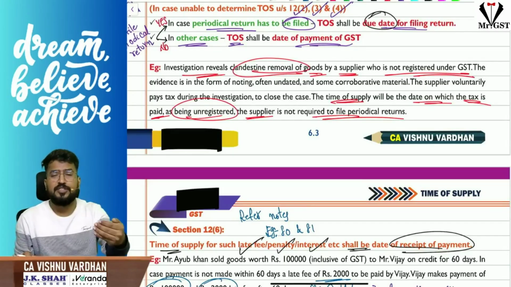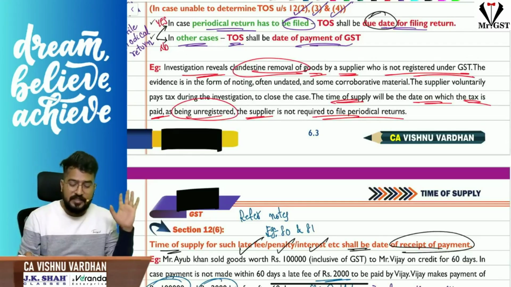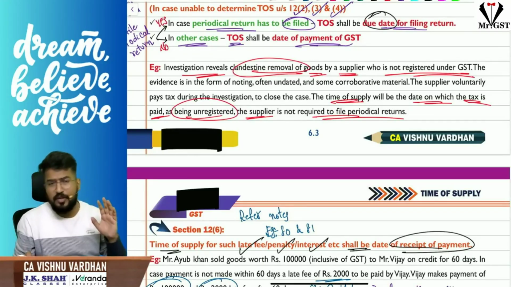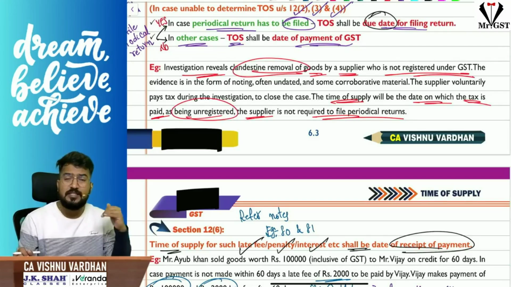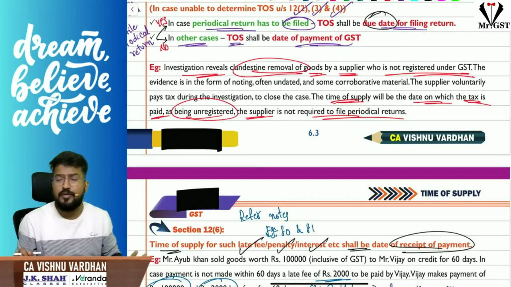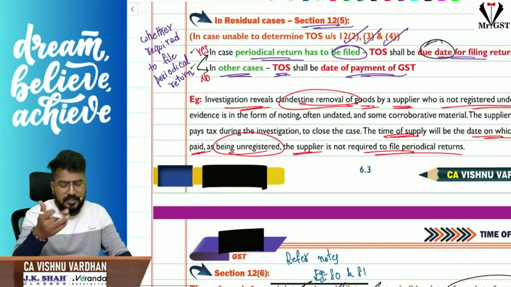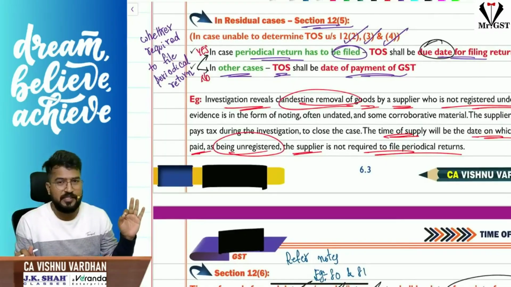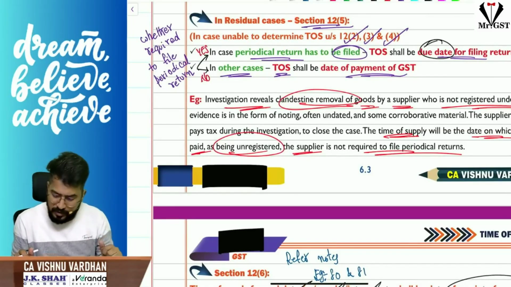When subsection 2, 3, 4 is not helping you, subsection 5 is designed specially for you. It says if you are required to file a periodical return, then go with the due date for filing the return, if you are already registered. This fellow is not registered, so he is not required to file a periodical return. If at all anybody is caught in this way or something else where subsection 2, 3, 4 is not applicable, and the periodical return is not required to be filed, then the date of payment of GST itself will be taken as the time of supply. Simple. Don't feel you don't have a time of supply for your case, and don't feel you are not able to pay GST. 12 subsection 5 is waiting for you. Okay, that is 12 subsection 5.